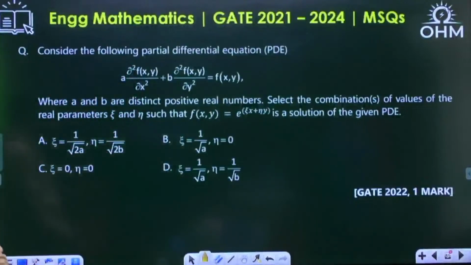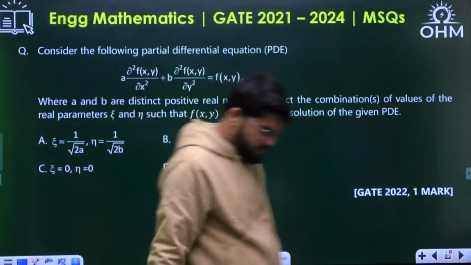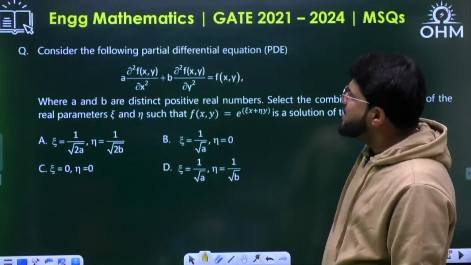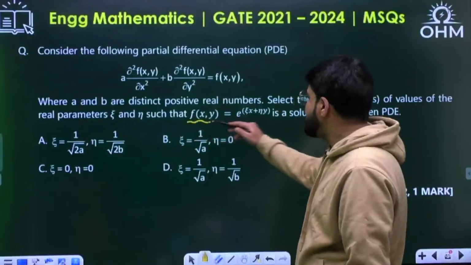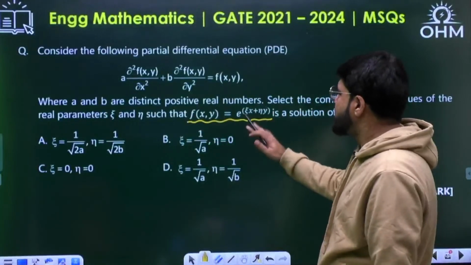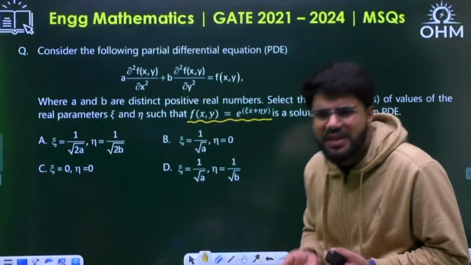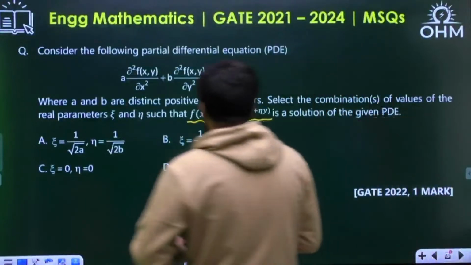Okay, let's take up this question. So basically the function is e power (zeta x plus eta y). What values of zeta and eta can be there so that the partial differential equation is satisfied? We can just try to satisfy it simply. What is the big deal here?